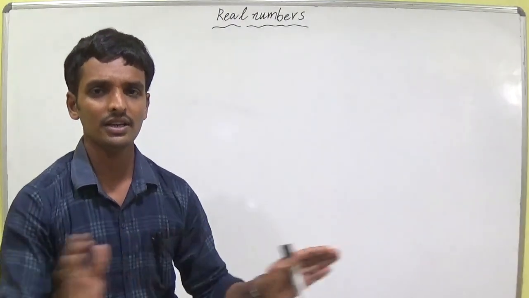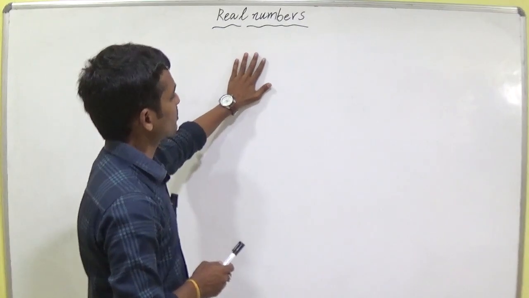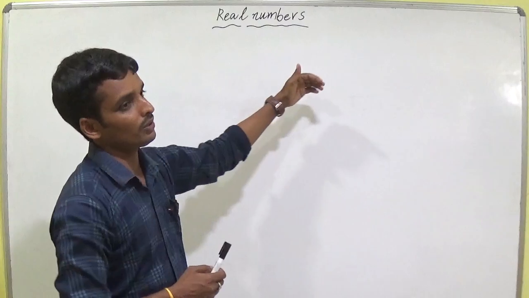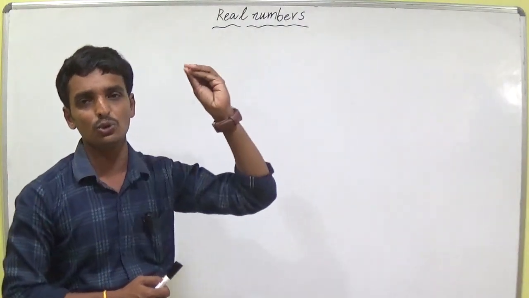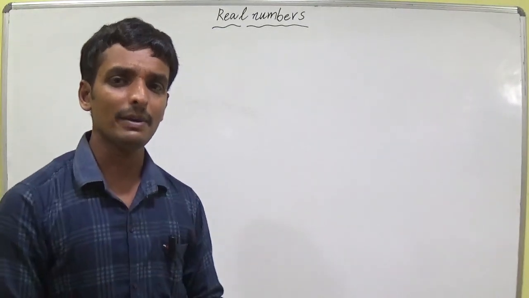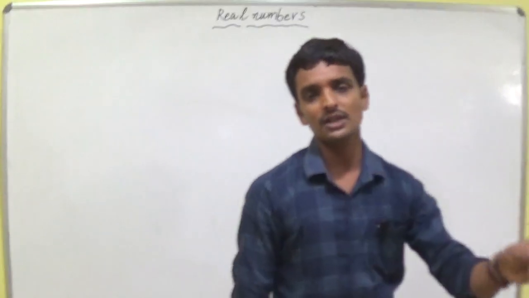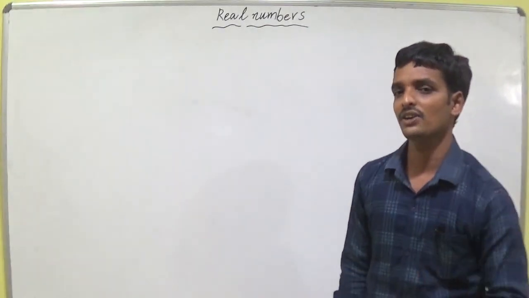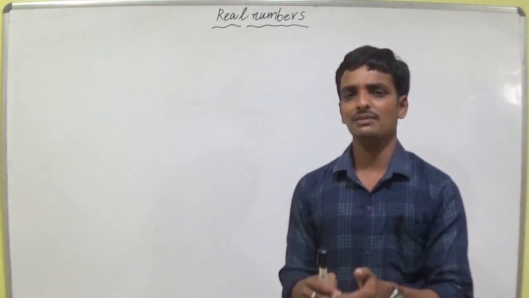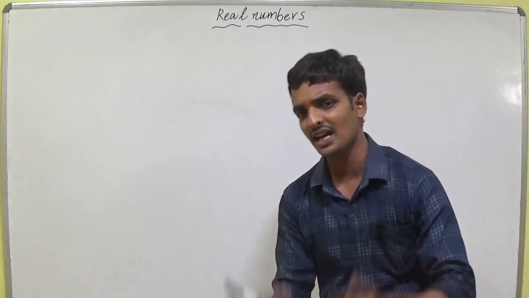Another property: the numbers which are not divisible by 2 are called odd numbers. And in different ways, prime numbers, composite numbers, twin primes, co-primes, natural numbers, whole numbers, integers, rational numbers.